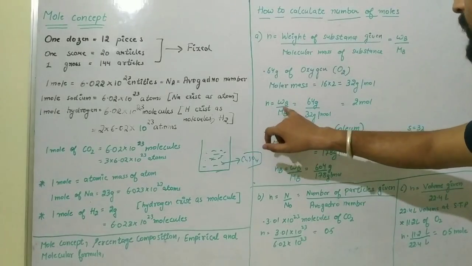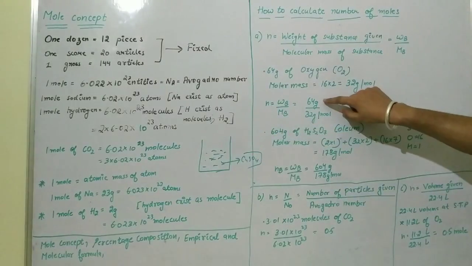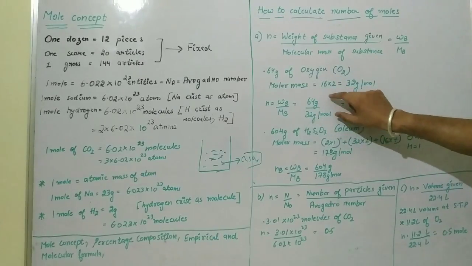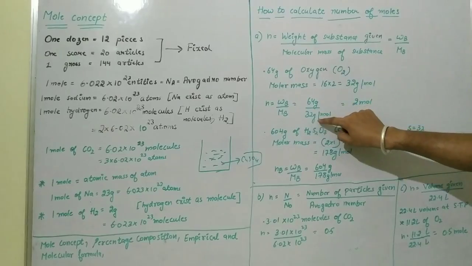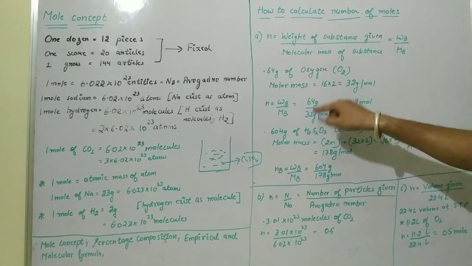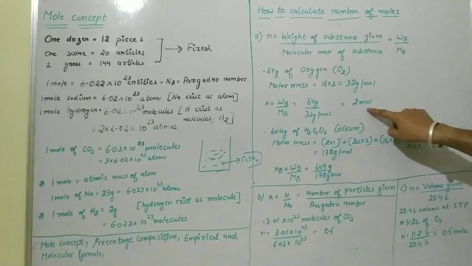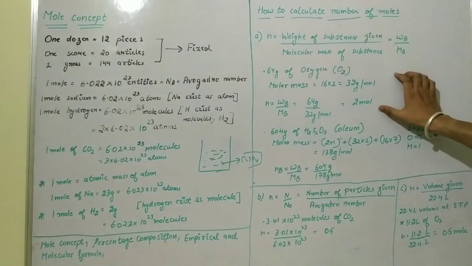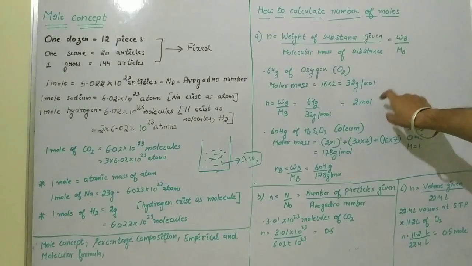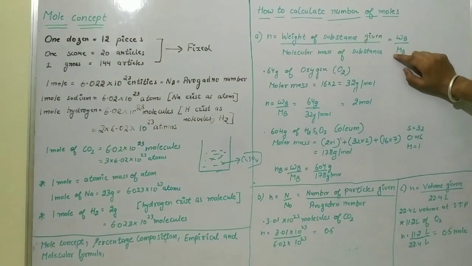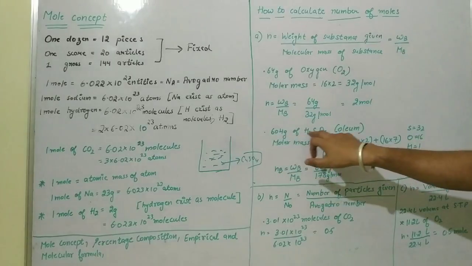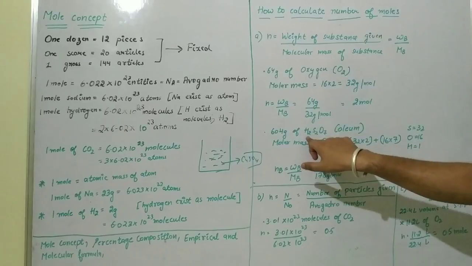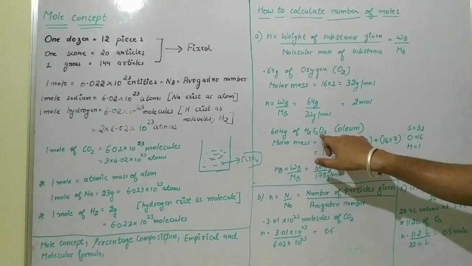n is equal to WB divided by MB, where WB is the given weight and MB is the molecular mass. Here you can check, there are grams in the numerator and grams per mole in the denominator, so gram and gram cancel, and only mole remains. This is the method to calculate the number of moles if weight is given. Suppose you also have 604 gram of oleum. You have to remember the formula of oleum, that is H2S2O7.